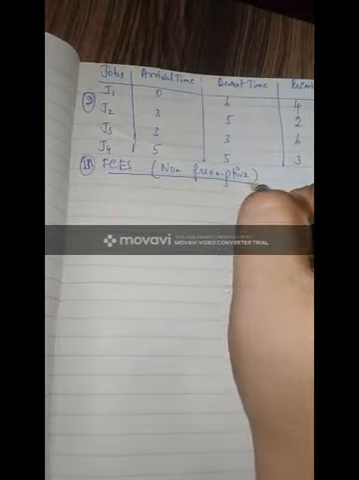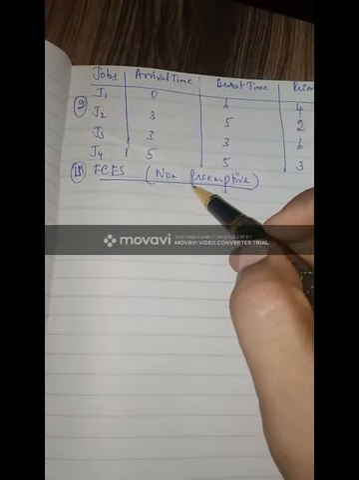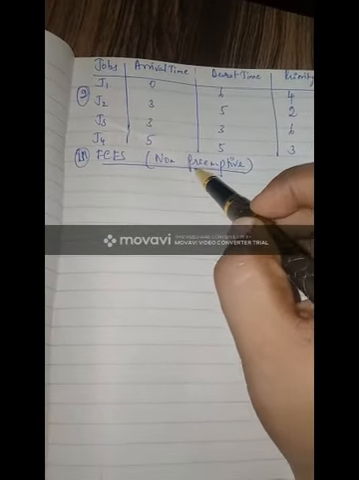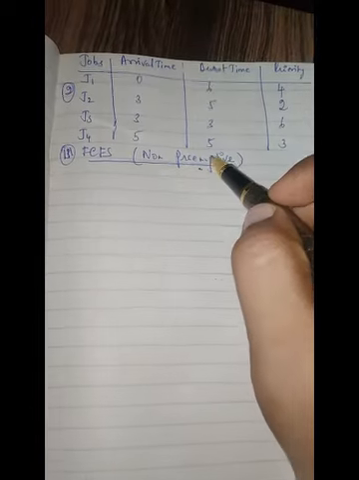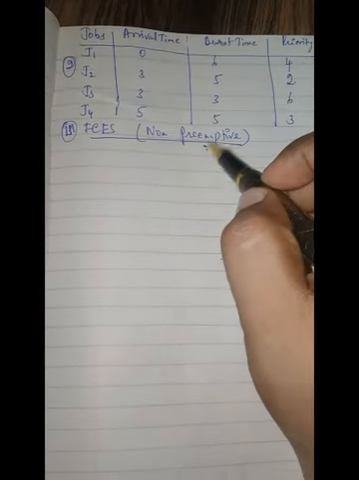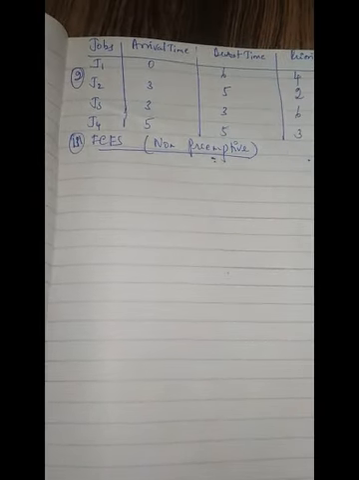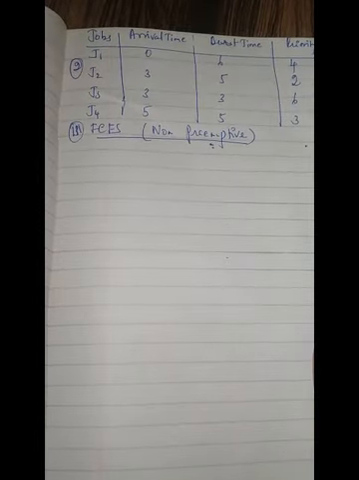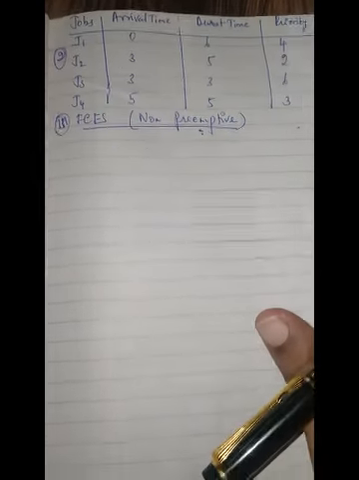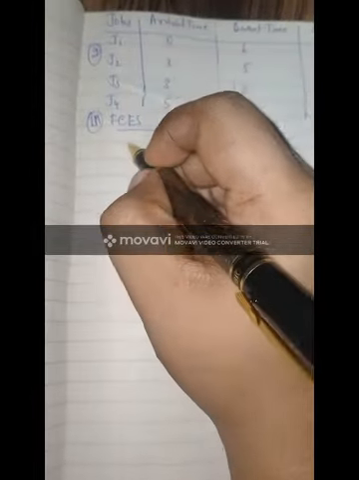When you say FCFS, the first thing you have to remember is that it is non-preemptive. What is the meaning of non-preemptive? Once you give the CPU to a process, it cannot be forcefully stopped in between. You should allow that particular process to execute completely. Okay, so we'll draw the Gantt chart.